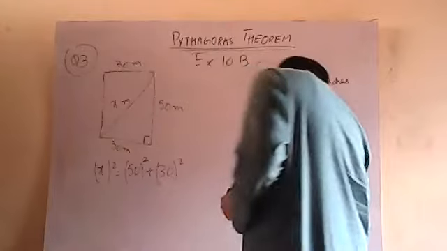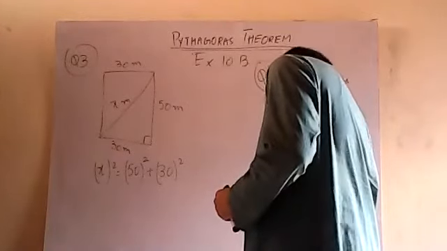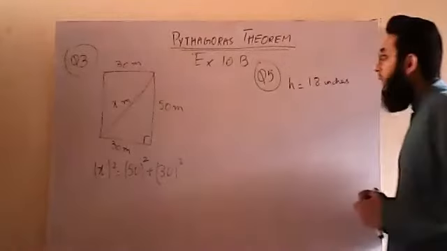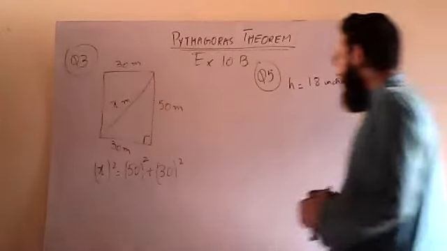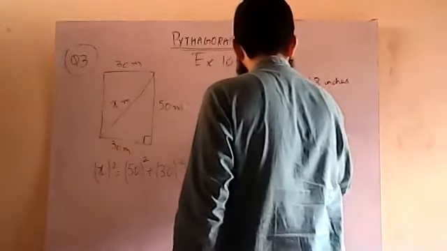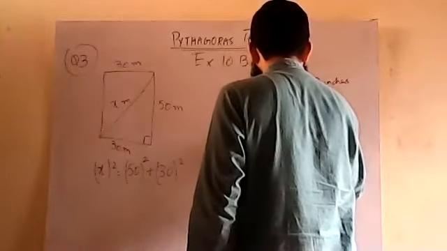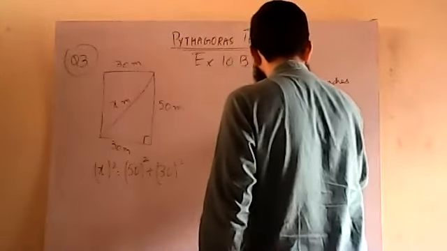The next thing is, given that the television screens are measured across the diagonal. The television is basically a rectangle.